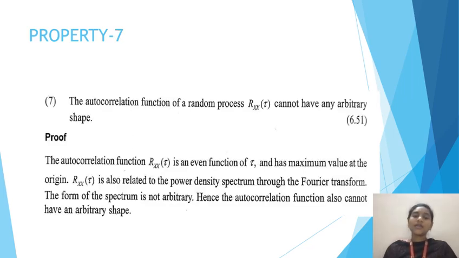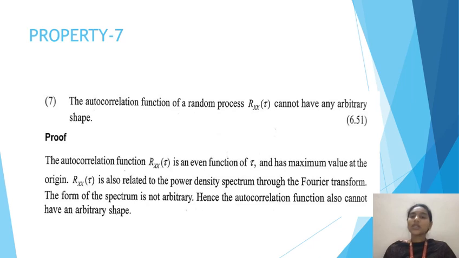And the seventh property is, the autocorrelation function of a random process, which is Rxx of tau, cannot have any arbitrary shape. So let us see why. The autocorrelation function Rxx of tau is an even function of tau, as we have seen in the fourth property, Rxx of tau is equal to Rxx of minus tau.